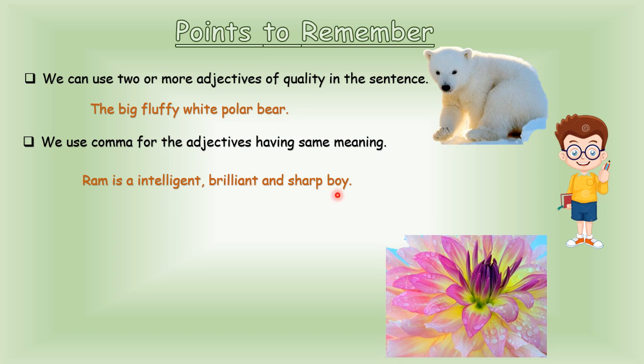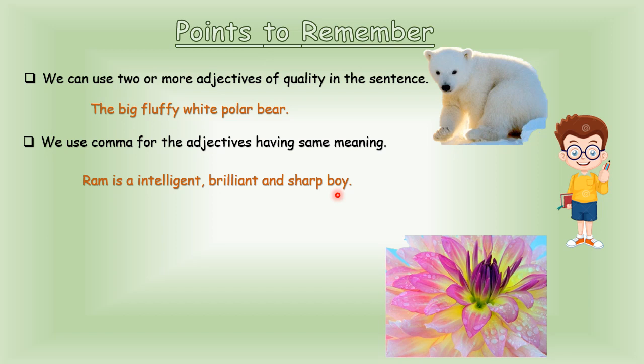But when will we use this comma? When the adjectives have the same meaning. Now, let's take one more example. Radha is a beautiful, comma, gorgeous and pretty girl.